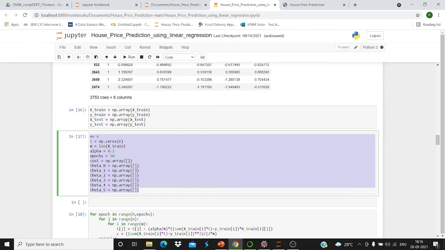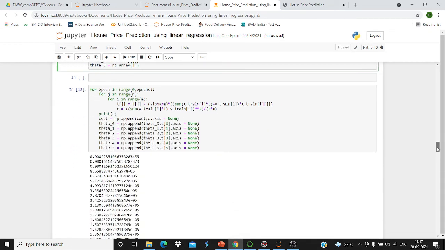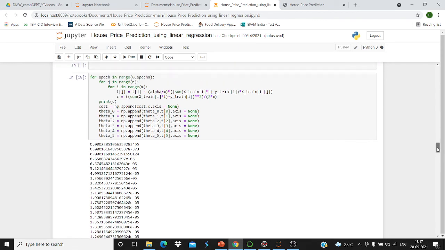Then epoch is for the number of passes of the entire training data set. All the passes will be done in epochs. Then cost, then theta 0, theta 1, theta 2, theta 3, theta 4, theta 5. What exactly are these? Basically we are seeing the predicted price through every theta, and it will show us how exactly the graph will look.